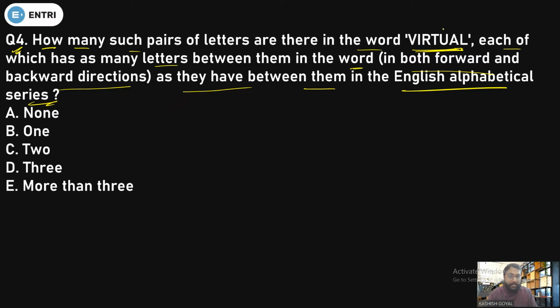Somebody may do it with the help of letters, but I recommend doing it by the use of numbers. So I will take the numbers, or you can say the place value of each and every letter. So V is 22, I is 9, R is 18, T is 20, U is 21, A is 1, and L is 12. So what will I do?